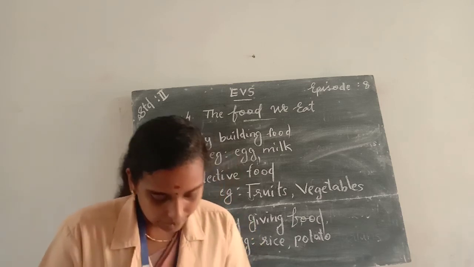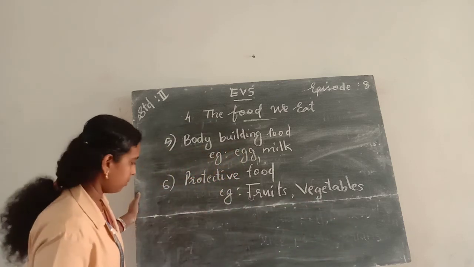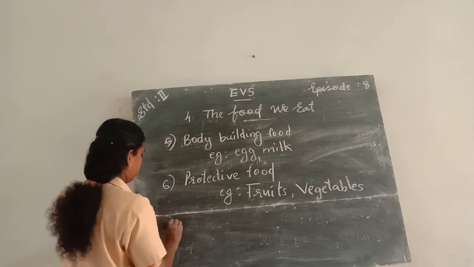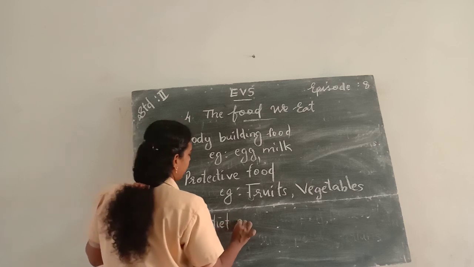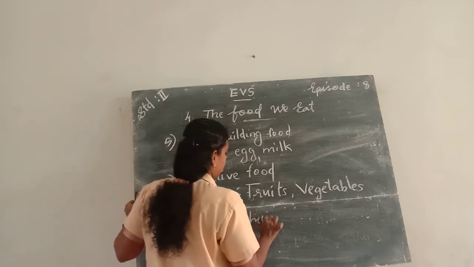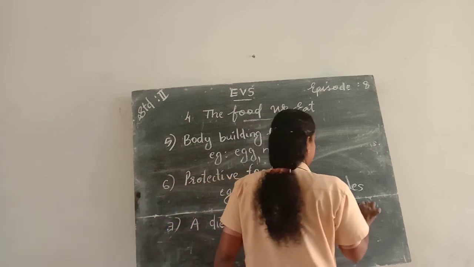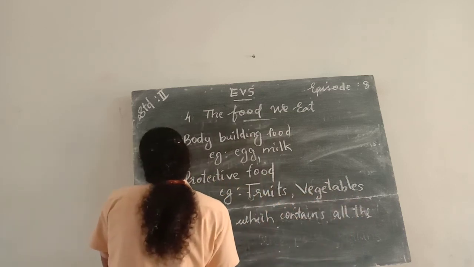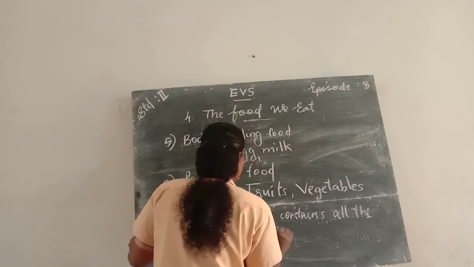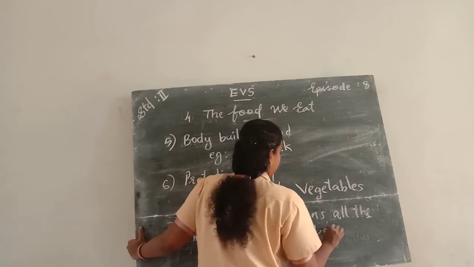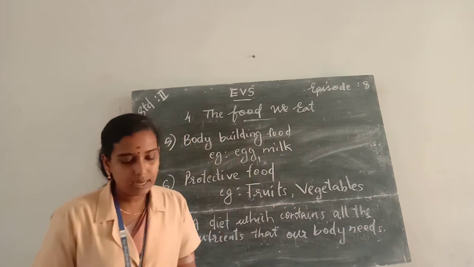A balanced diet contains all the nutrients that our body needs.